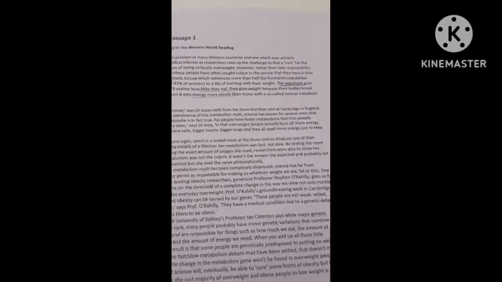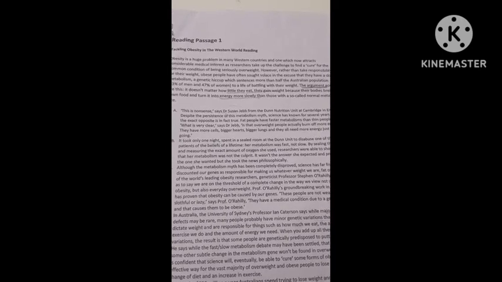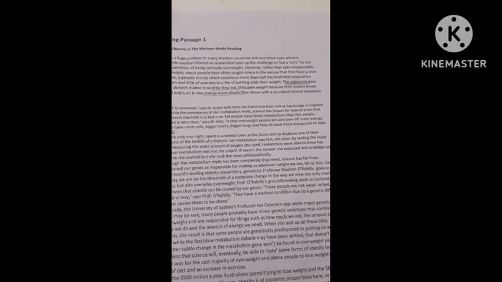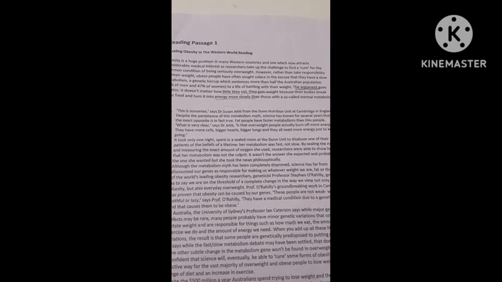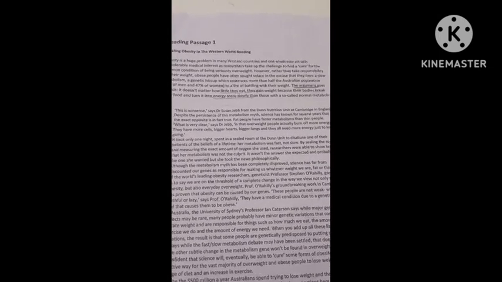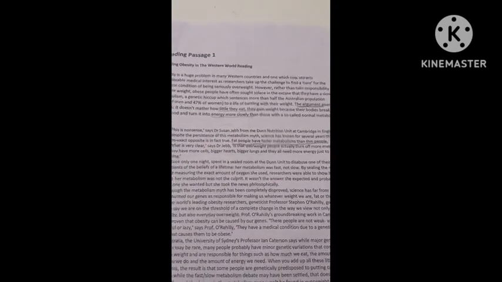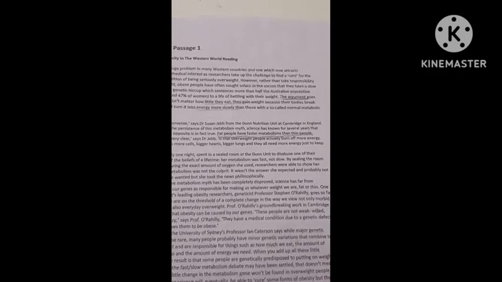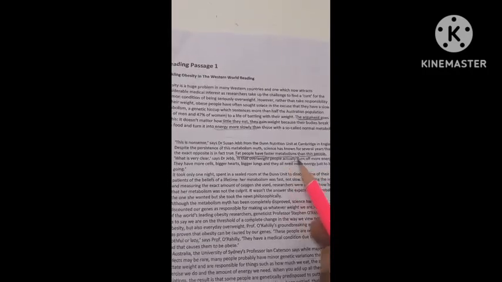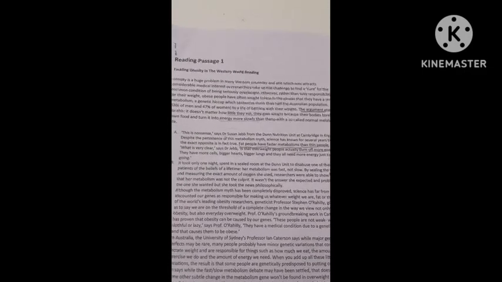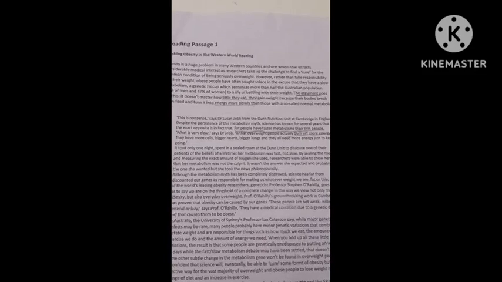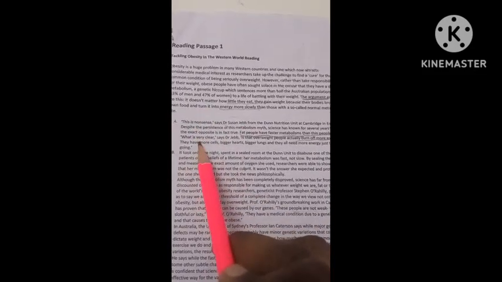From the Dunn Nutrition Unit at Cambridge in England, despite the persistence of this metabolism myth, science has known for several years that the exact opposite is in fact true. Fat people have faster metabolism, okay, than thin people. And what is very clear, says Dr. Jebb, is that overweight people actually burn off more energy. They have more cells, bigger hearts, bigger lungs, and they all need more energy just to keep going. Okay, so we need to point this answer. That is more cells, bigger hearts, and bigger lungs.